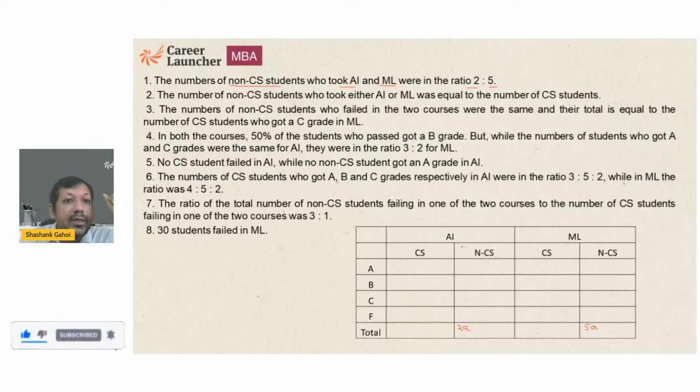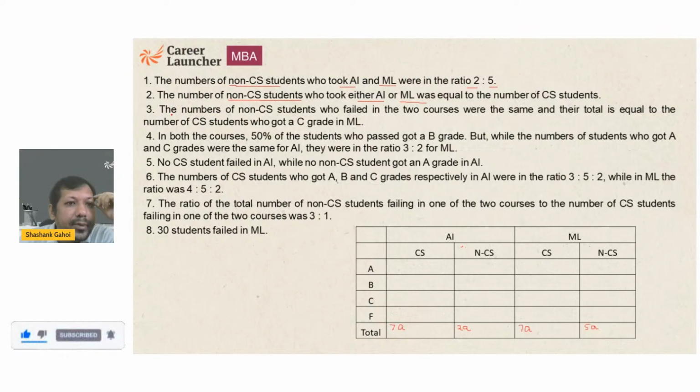The number of non-CS students who took either AI or ML, it means we are talking about 7A, and they were equal to the CS students. So CS students are 7A. If 7A students are taking AI, then 7A students must be taking ML, because in CS, everyone is taking AI as well as ML.